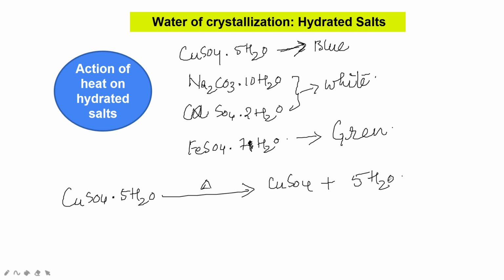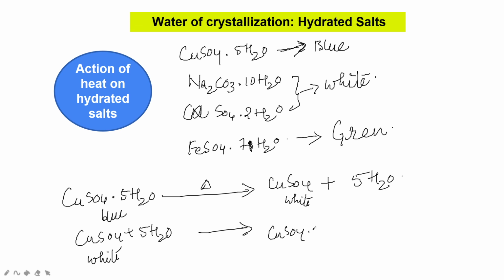When water is added to anhydrous copper sulfate, you get it back: CuSO4 plus 5 molecules of water gives the hydrated salt. Here it is anhydrous and white, there it is blue. It changes again to CuSO4 dot 5H2O, which is blue in color. Beautiful blue, I like that very much.